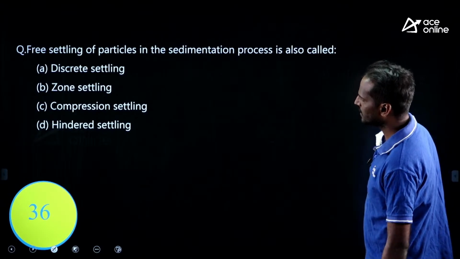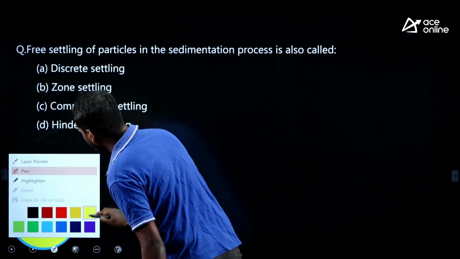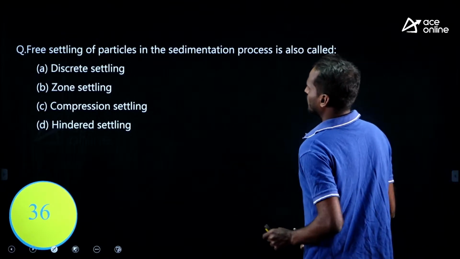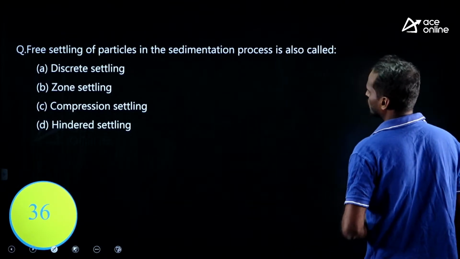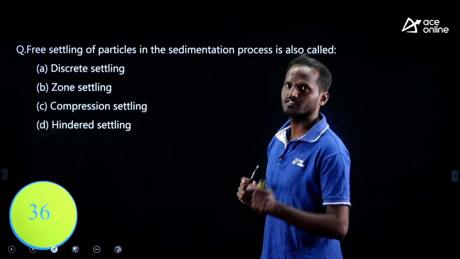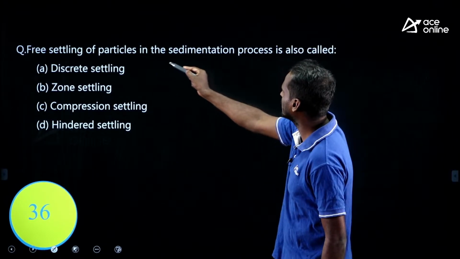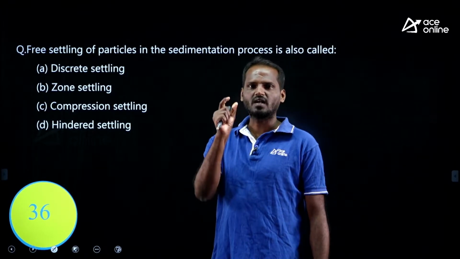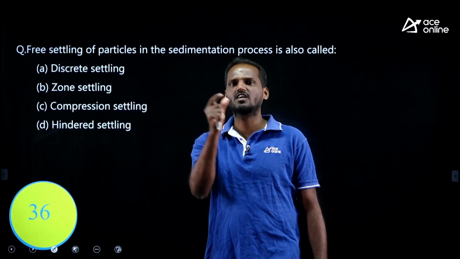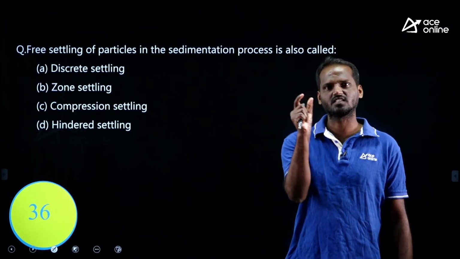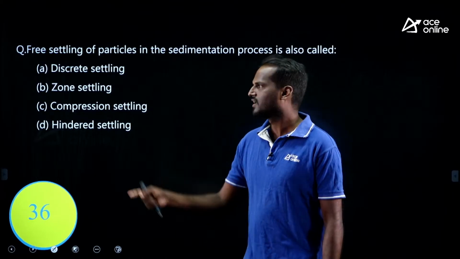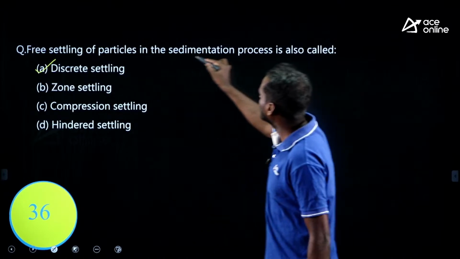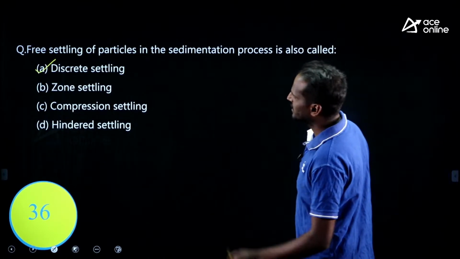Next, very important, various kinds of settling we observe in environmental engineering. Just look at this. Free settling of particles in the sedimentation process is also called discrete settling, right? The particle whose properties do not change with time, its size and shape do not change with time, that particle is known as a discrete particle. Therefore, free settling of a particle in the sedimentation process is called discrete settling.